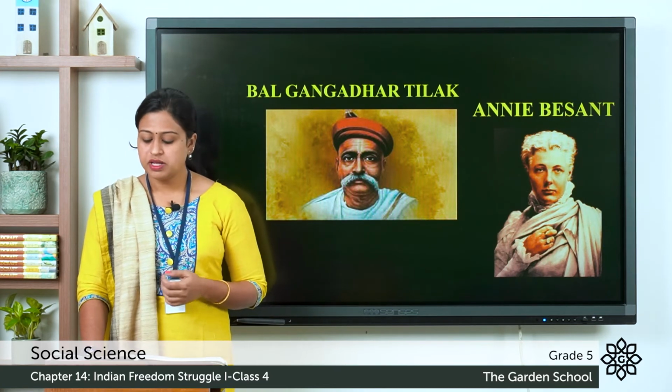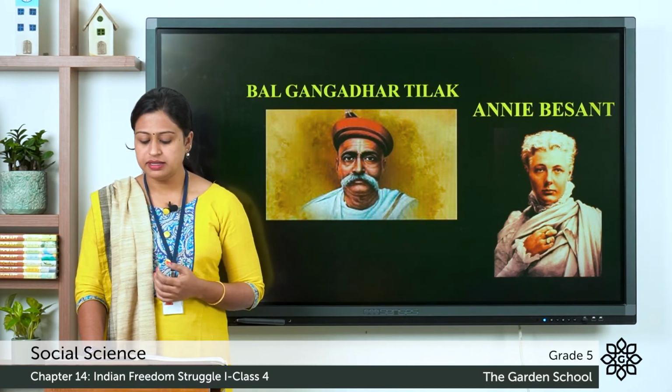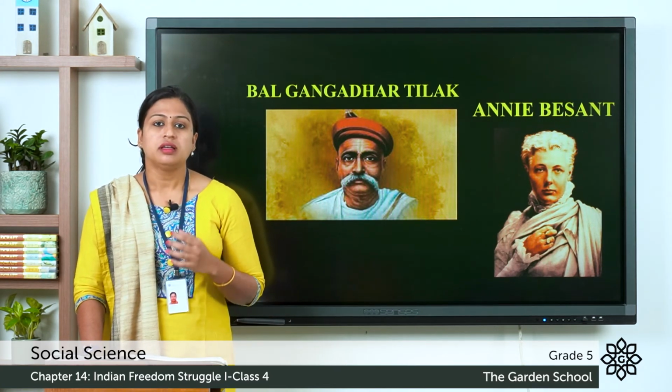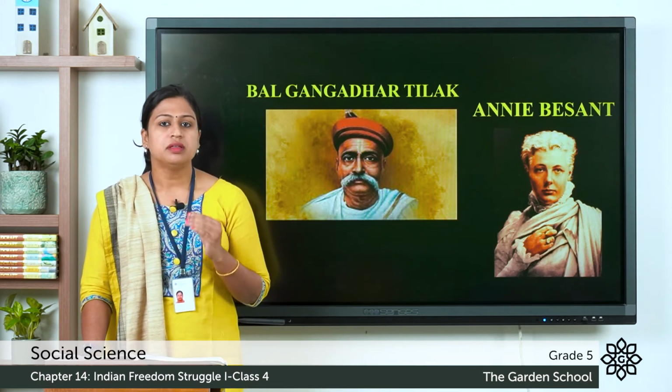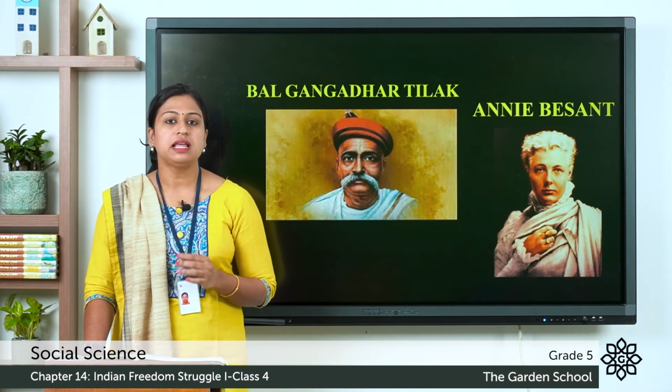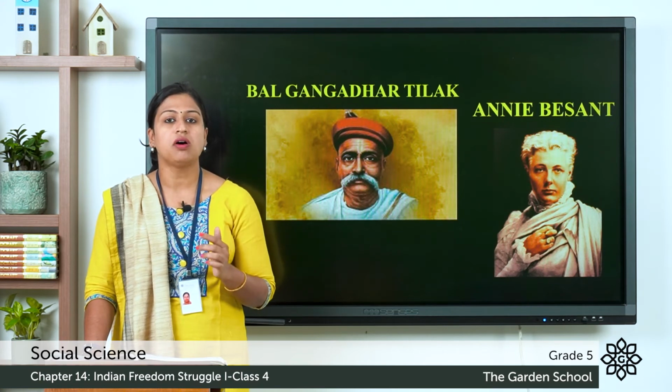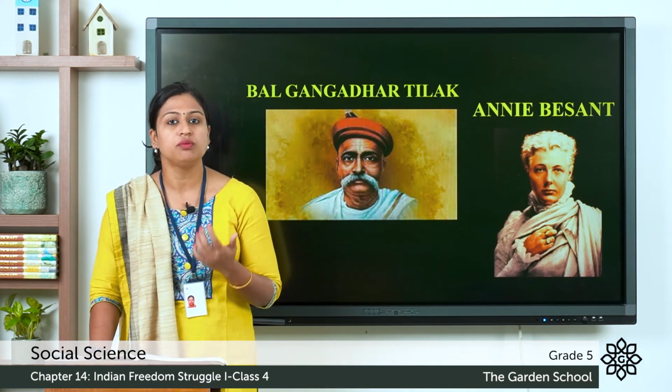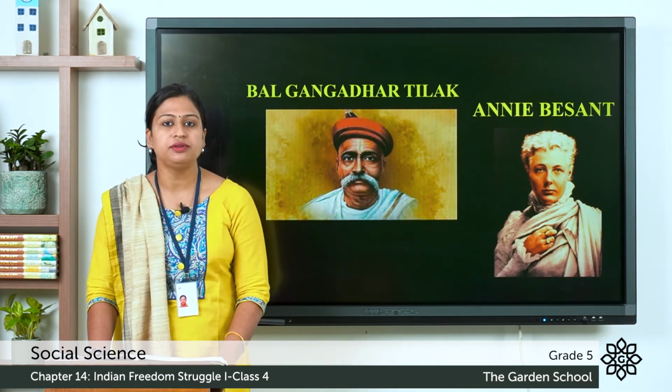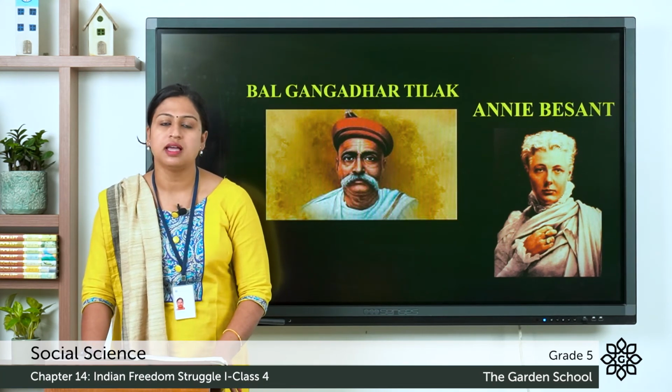Bal Gangadhar Tilak also raised a slogan: Swaraj is my birthright and I shall have it. According to this slogan, the meaning is that every person has the right to live his or her life according to their wishes, and no one has the right to interfere in another person's space.